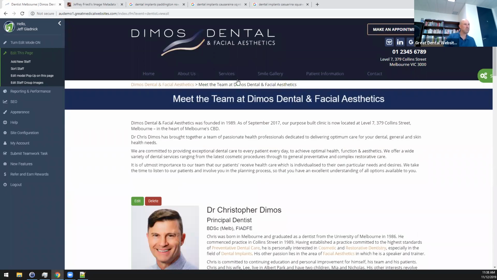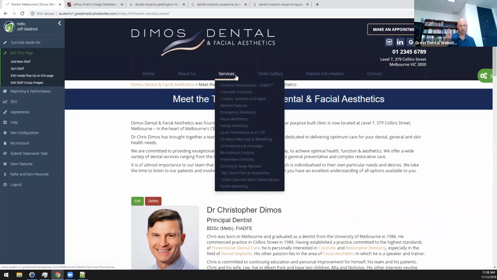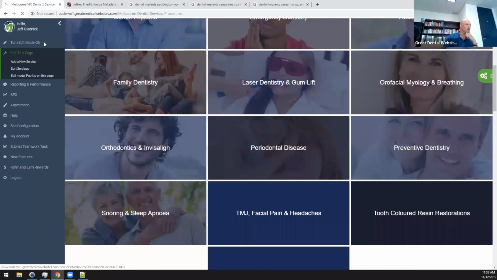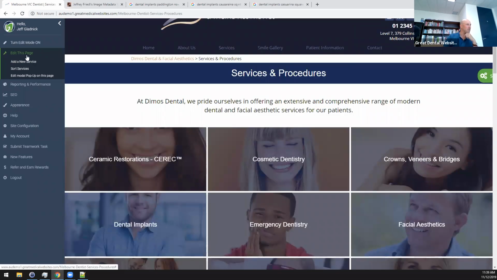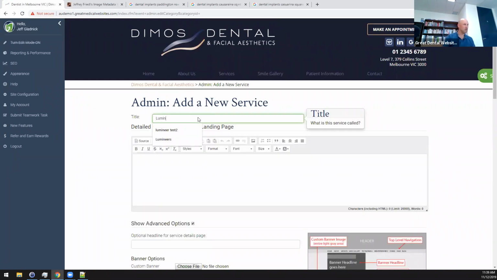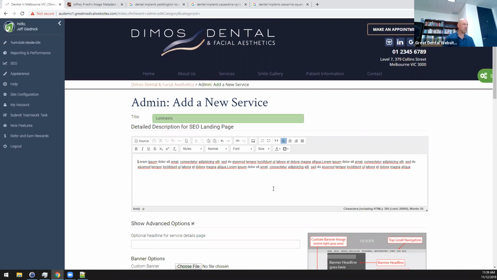And so let's pretend that we've brought him in because he's a specialist for a new type of service that's in demand in Melbourne. So we'll go to the services, and let's add this new specialty service that he's going to be able to provide. We have a lot of services here already, but it's time to add a new one. So we'll go over here on the left side. Again, it's always the important information relative to the page you're on. We'll hit Add a New Service. In this case, I think Lumineers is what I was going with before. Put in some more lorem ipsum here. I'm a little lazy on the text, but you get the idea.